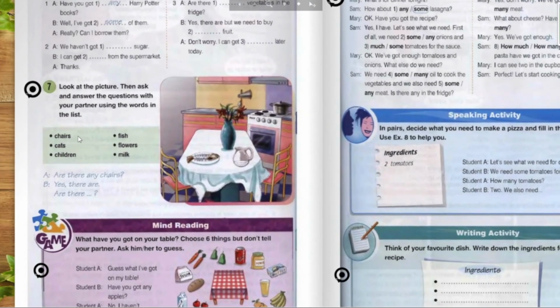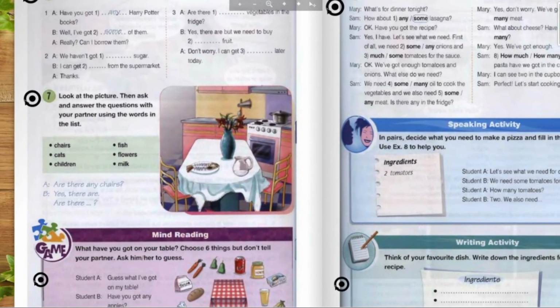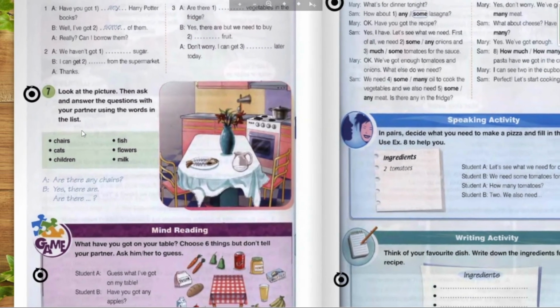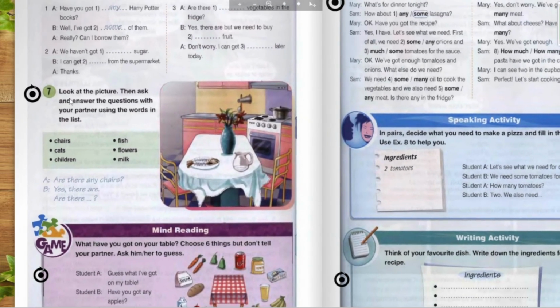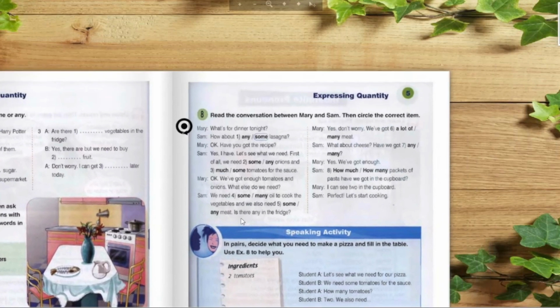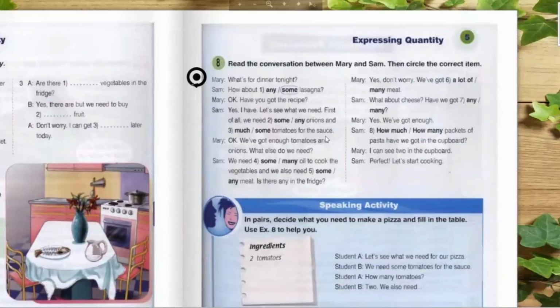Okay, the next one. Look at the picture, then ask and answer the question with your partner using the words in the list. Okay, so for example, are there any chairs? Yes, there are. Is there any fish? Yes, there is. And you can ask a lot like this. Okay, let's go to the next one.